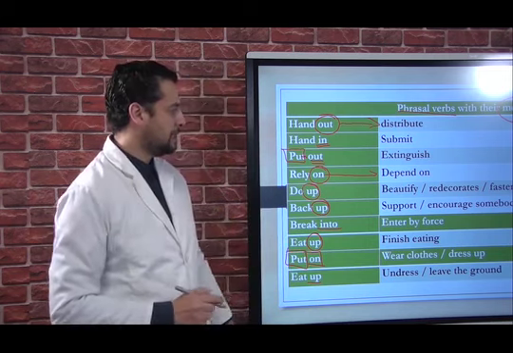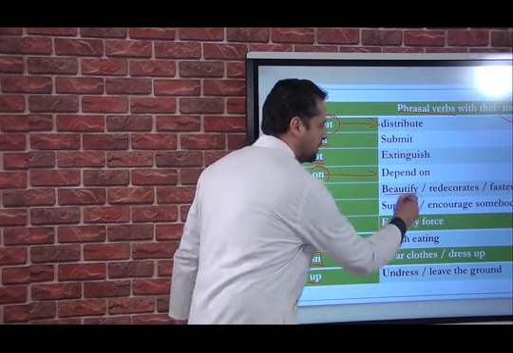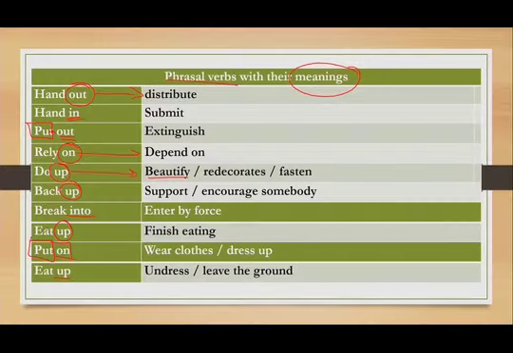"Do up" means to beautify, to make things beautiful, or to redecorate. For example, I'd like to do up my house, which means to make it more beautiful, more enjoyable and clear and better for me to live in.